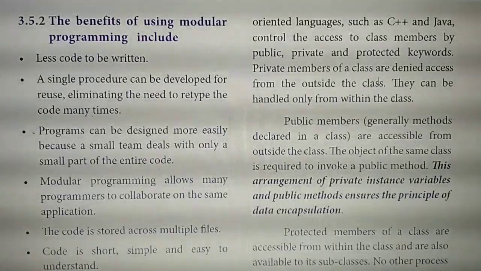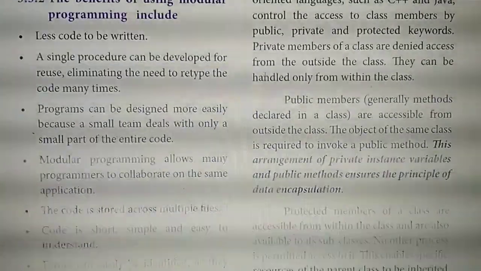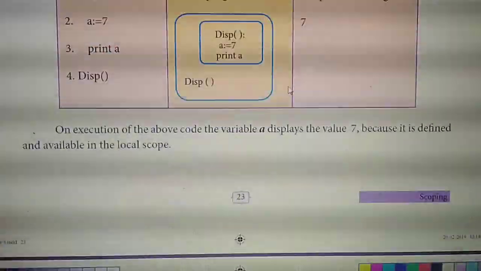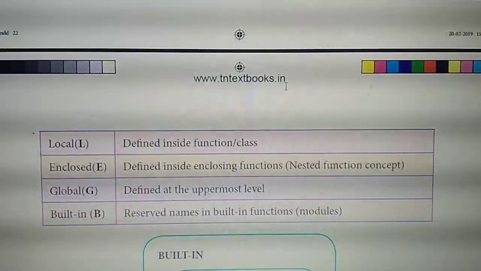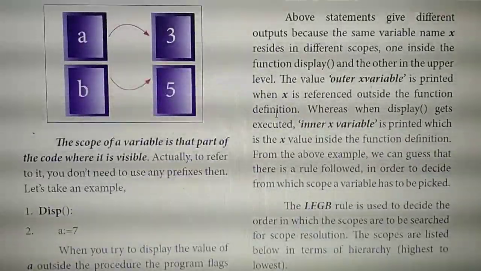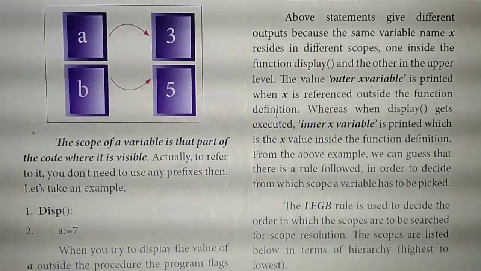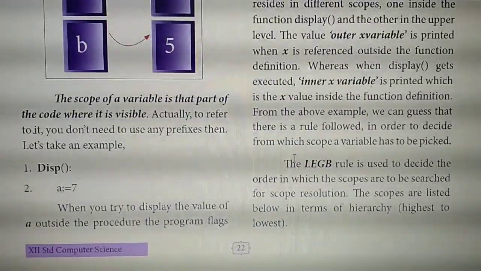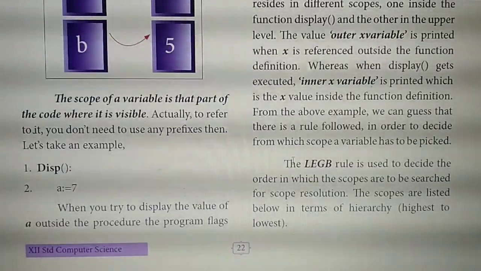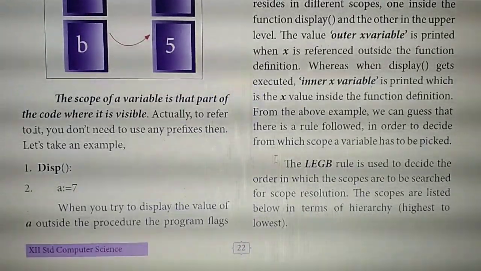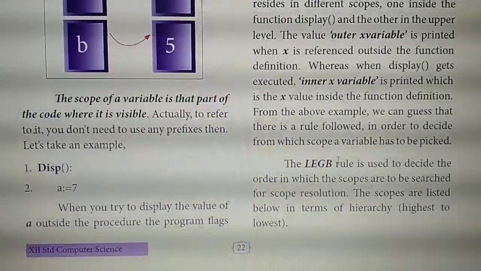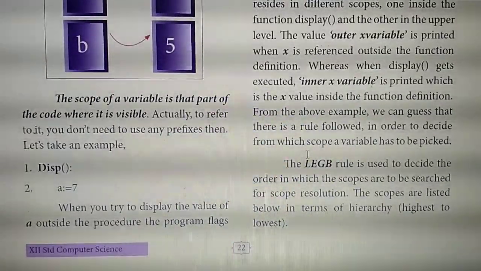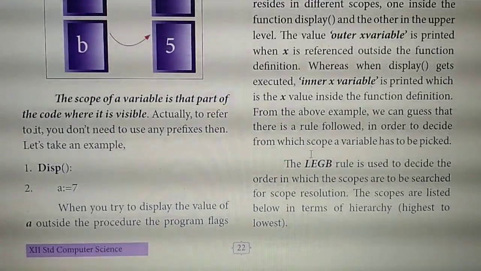So 2-mark questions are over. Then 3-mark questions. Take page number 23. Before that, on page number 22, write one very important question. Last time also they asked it 2 or 3 times, but this is not a book back question. Define LEGB rule. If they ask as a 2-mark question, you should write this also.